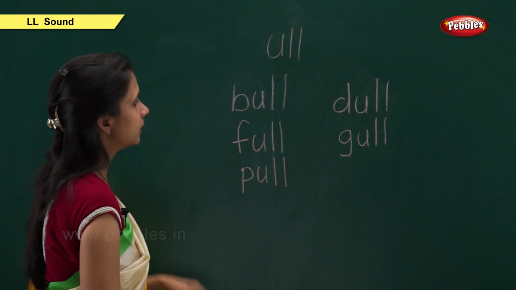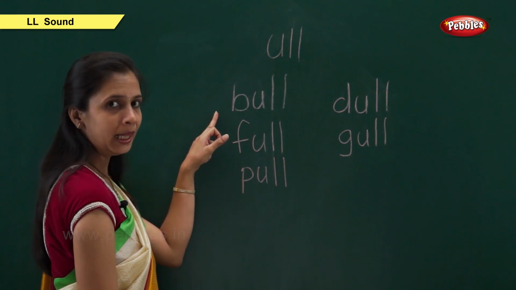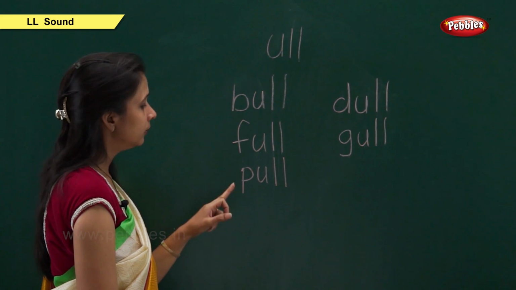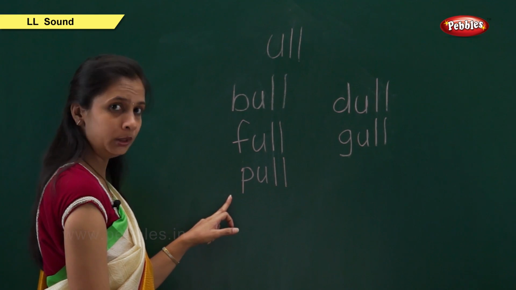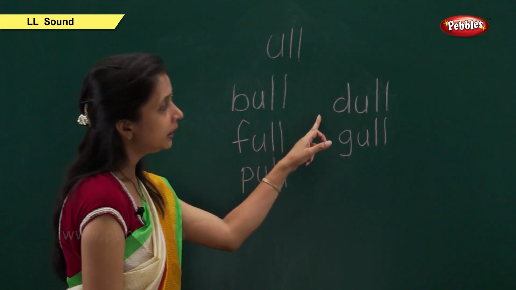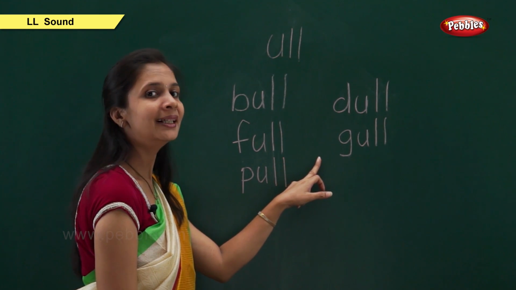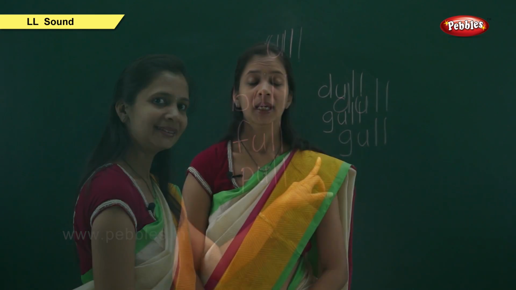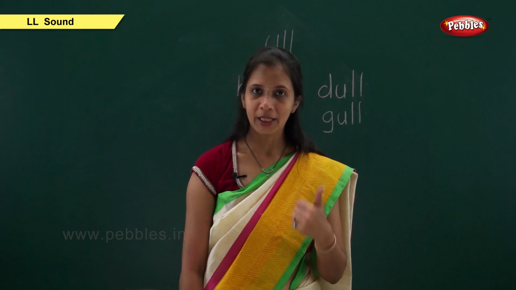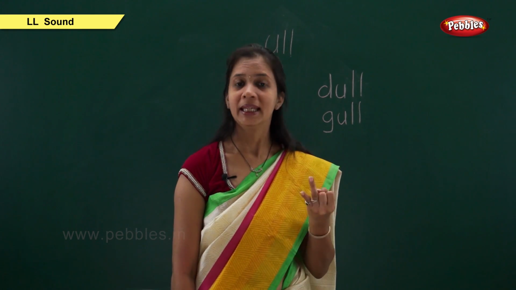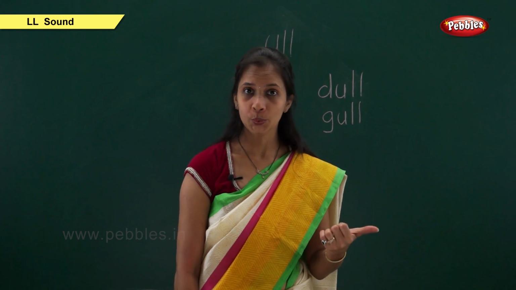Now we will repeat. B, U, L, L, bull. F, U, L, L, full. P, U, L, L, pull. And here D, U, L, L, dull. G, U, L, L, gull. Here in this chapter we have learned about the LL sound going with A, E, I, O, U.